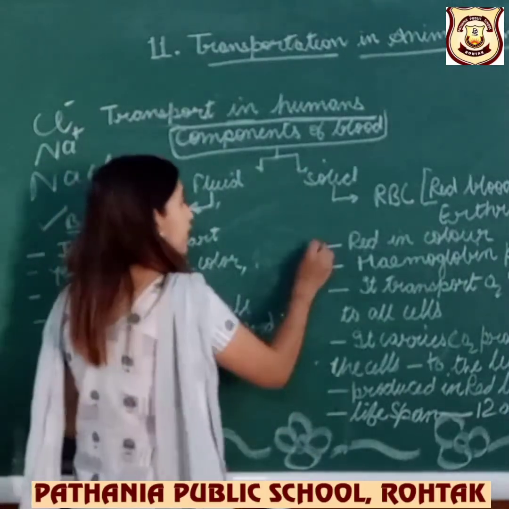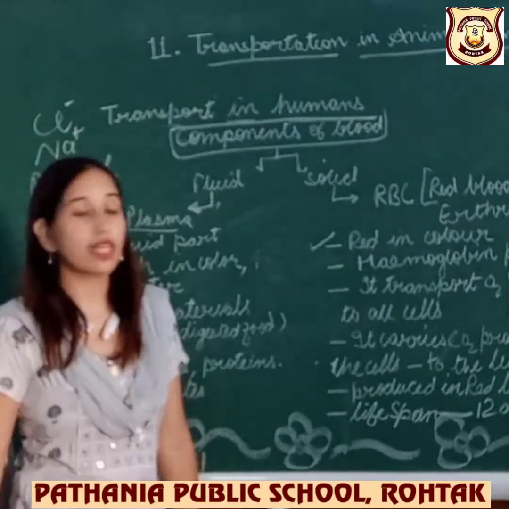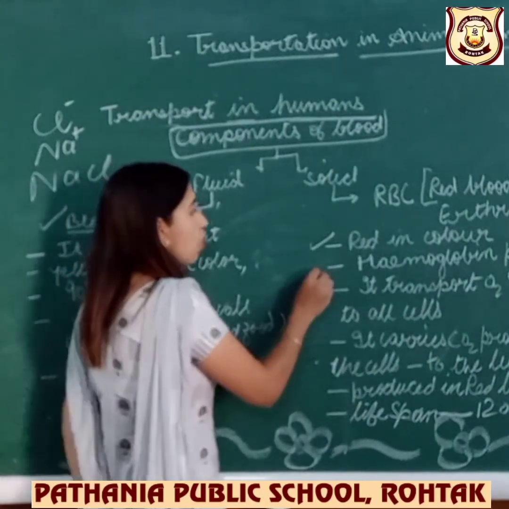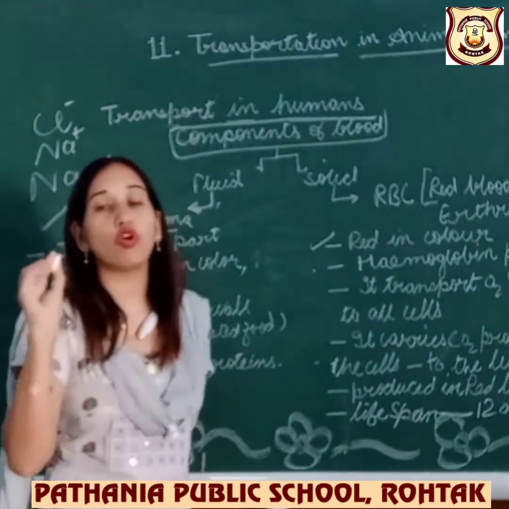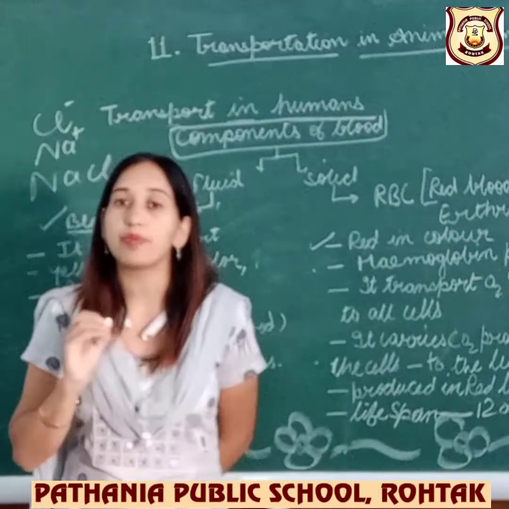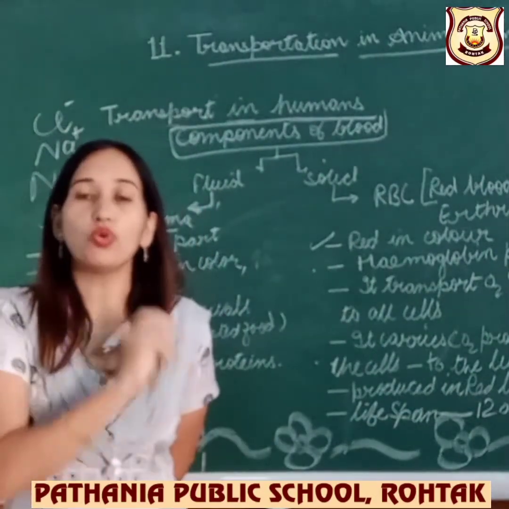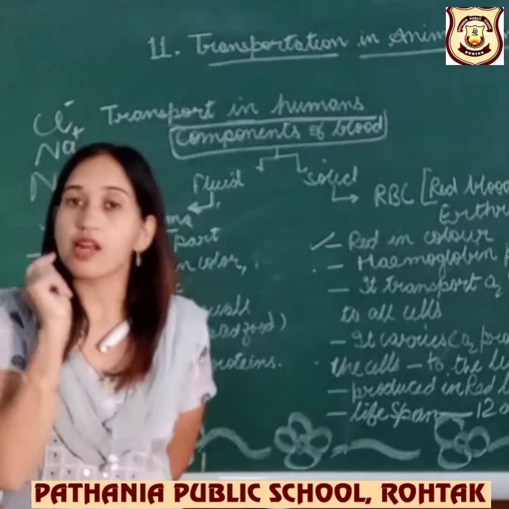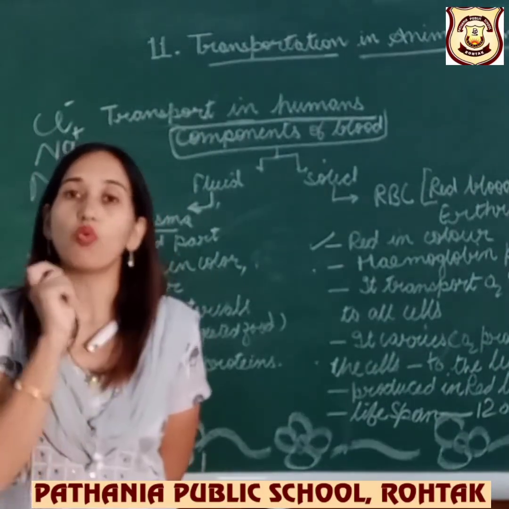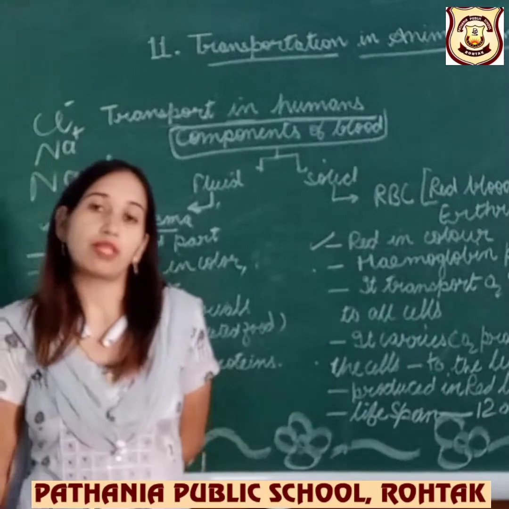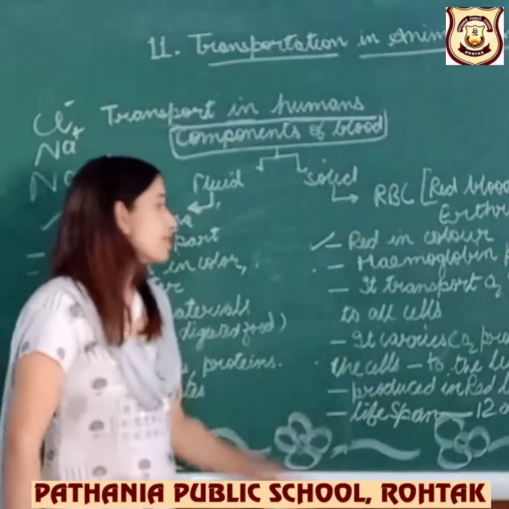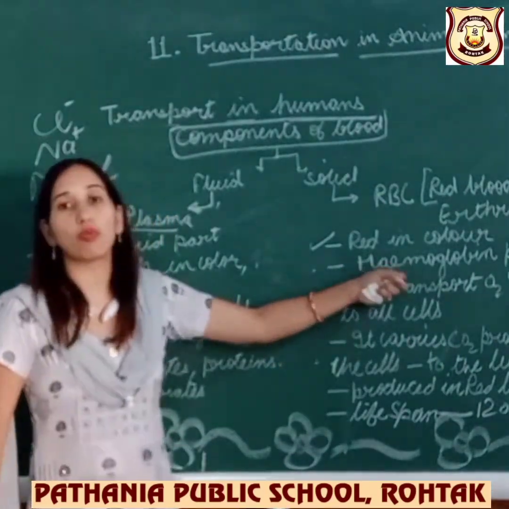RBC is red in color. Next, what is present? Hemoglobin is present in RBC. That means the red color is due to hemoglobin. That is the red pigment present in these red blood cells, RBC cells, so that is hemoglobin.